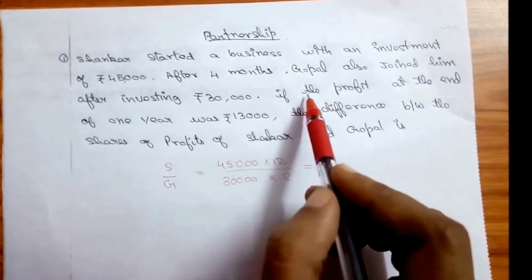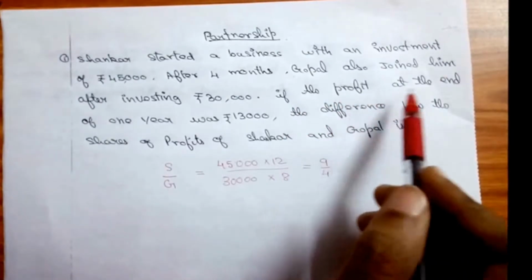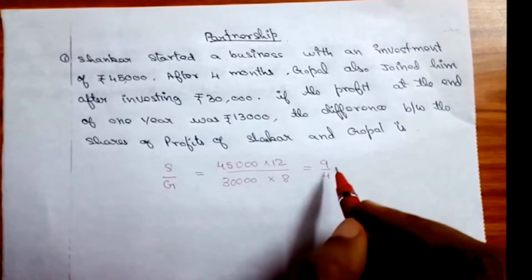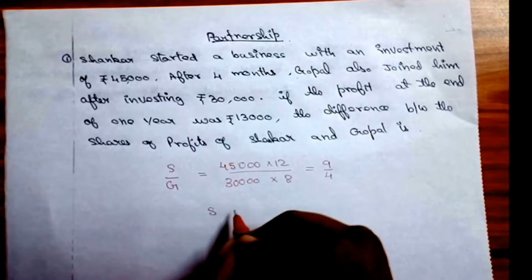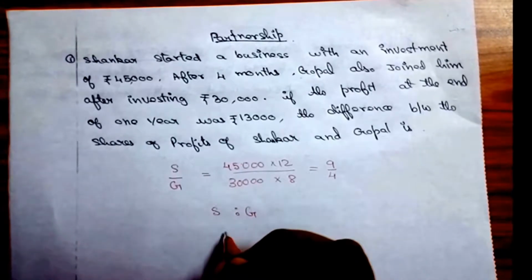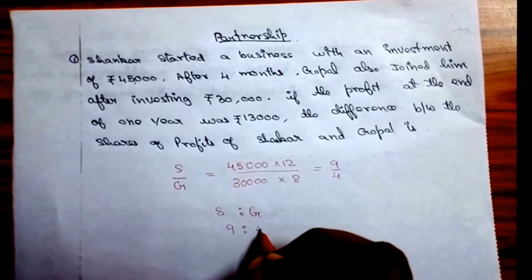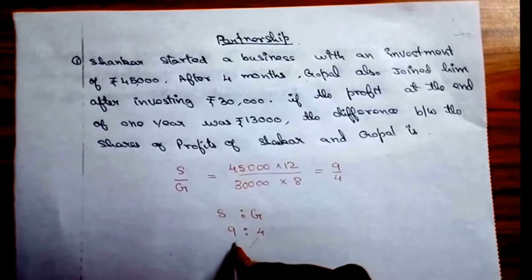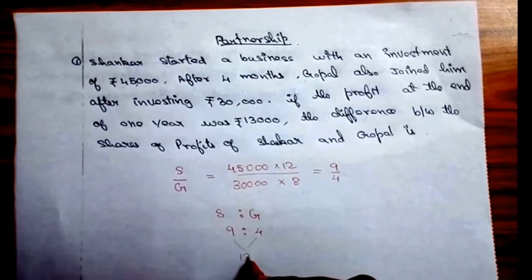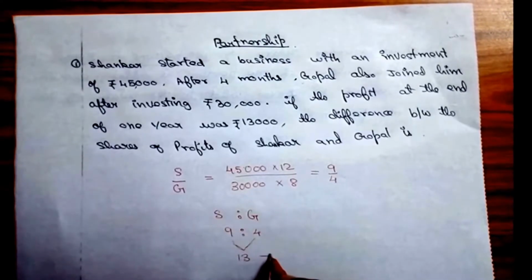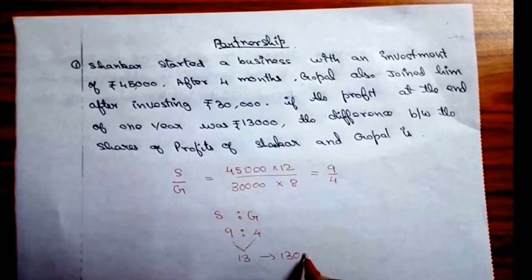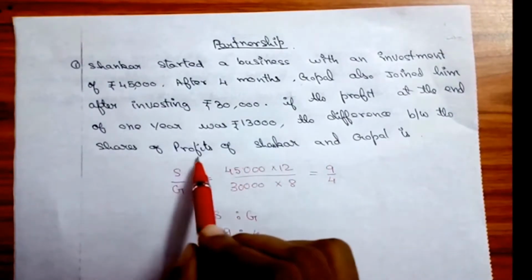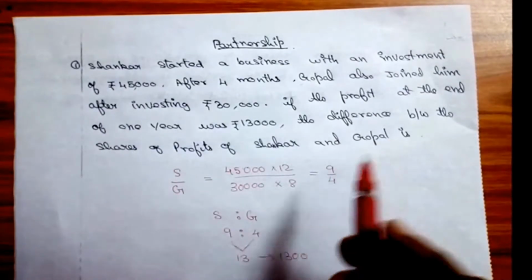As a third point, they have said the profit at the end of 1 year is 13,000. Shankar and Gopal have a ratio of 9:4, which we have found. Their profit, both of them together, is 13,000. We need to find the difference between the profit of Shankar and Gopal.